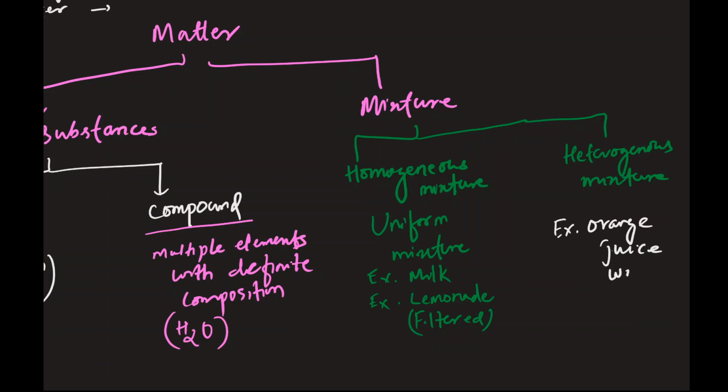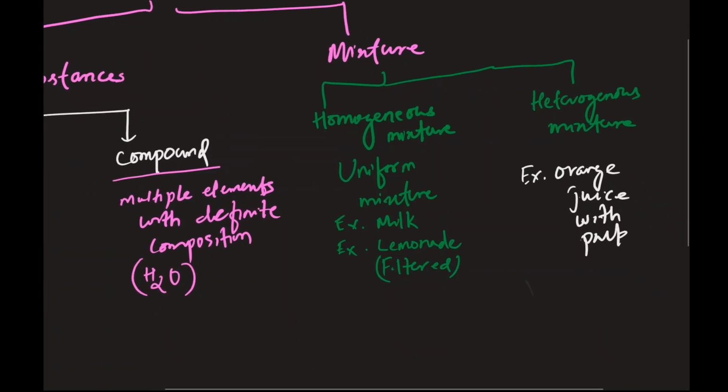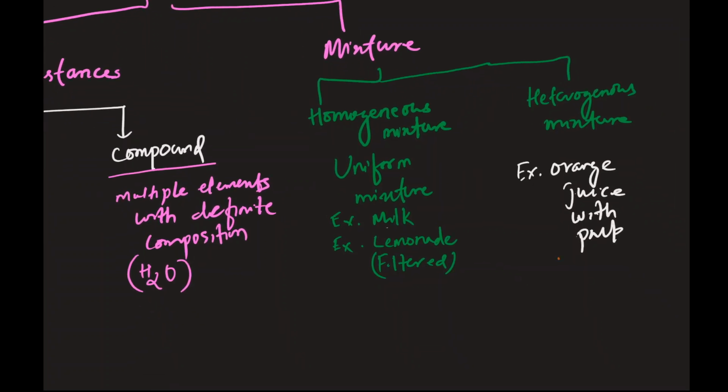Orange juice with pulp. So what happened if you pour orange juice with pulp? What's gonna happen? All the pulps are gonna settle down on the bottom, and the top portion is just liquidy water and less pulp. So you see the difference?